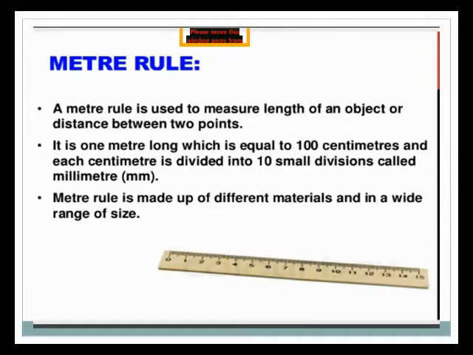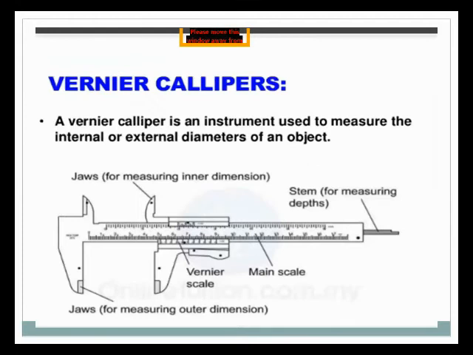Meter rules are made up of different materials and in a wide range of sizes.